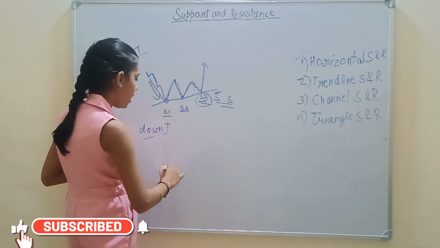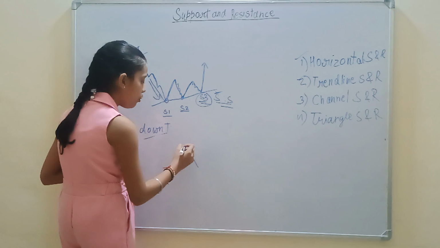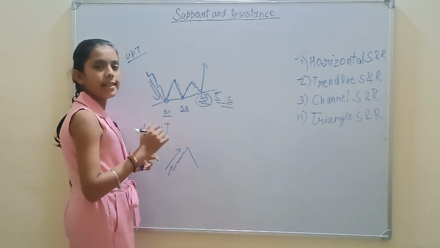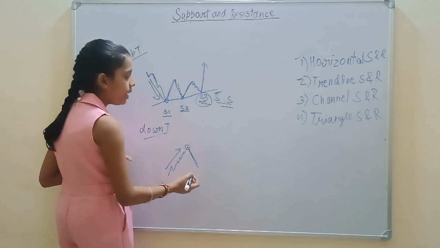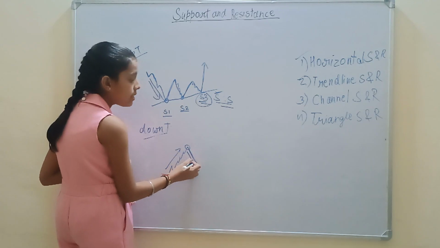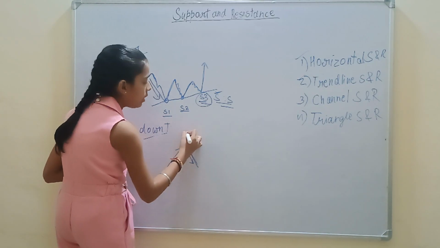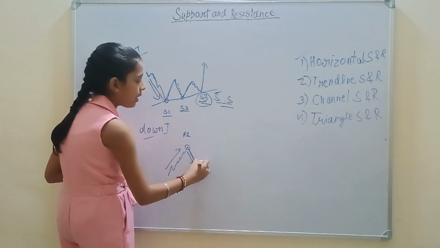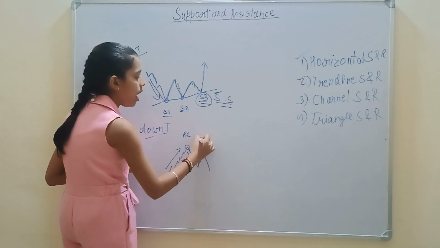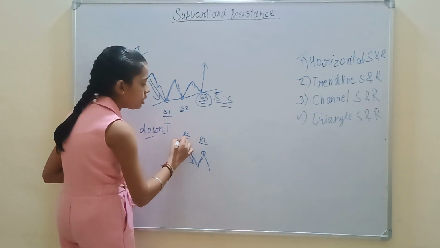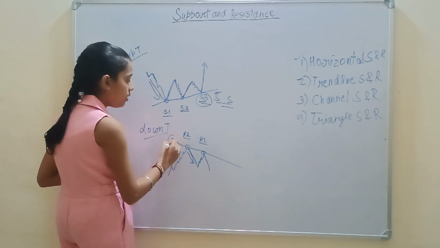So friends, suppose here our market price is coming upside and here it came downside. So friends, here our buyers are more than sellers, and from here market price started coming downside, and here sellers started pushing the market downside, and it became our R1. And again the market price will go upside, and from here it came downside, so it became our R2. And matching these two, we will make one trend line of resistance.